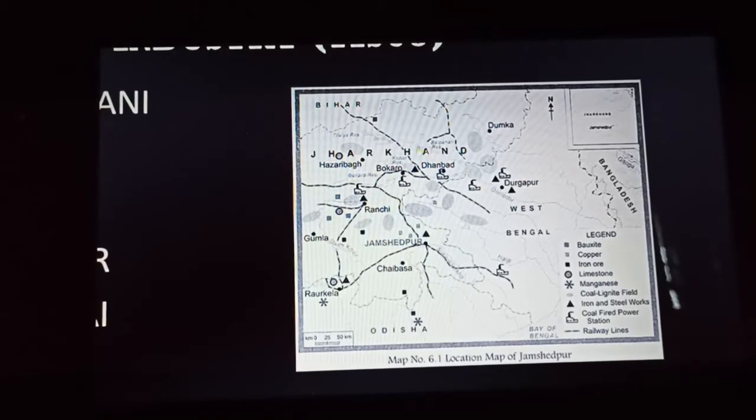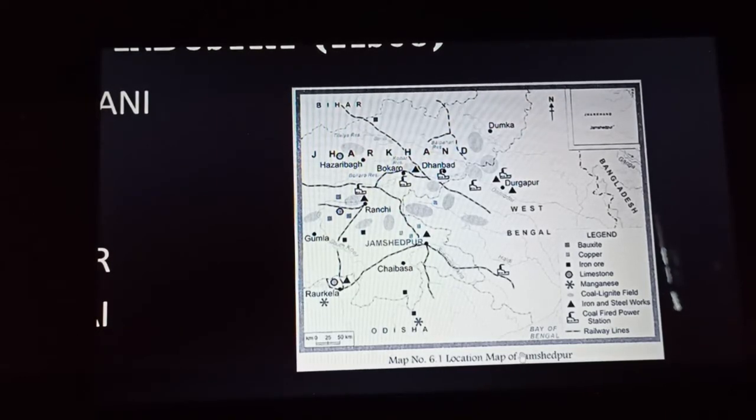So you can see this is the map of this Jamshedpur iron and steel plant, or TISCO rather. You can see in the map, this is the place where the industry is located, and here the legend is also being given. You can see that the different raw materials that are required in the industry are being shown with different symbols. So you find that the symbols are also present in the map.